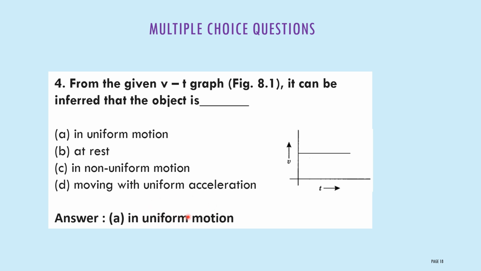You know, uniform motion means an object covers equal distance in equal intervals of time. Consider every 2 seconds the object is covering 4 meters, then after 2 seconds again 4 meters. Therefore, when you plot a graph between velocity and time, you will get a straight line. This straight line indicates the object is in uniform motion.